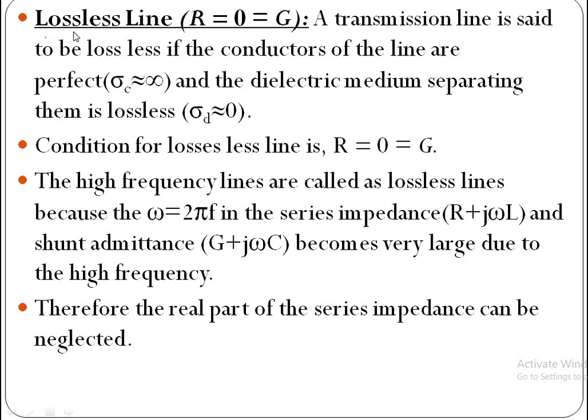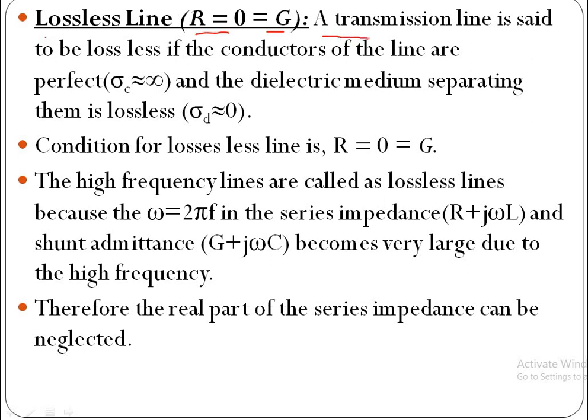Good morning. In this session, I will teach lossless line and distortionless line. First one, lossless line. For lossless line, series resistance R is equal to 0. Similarly, the shunt conductance G is also 0.